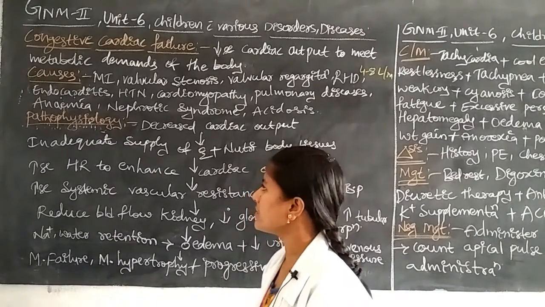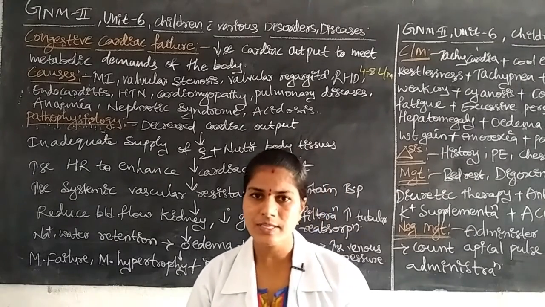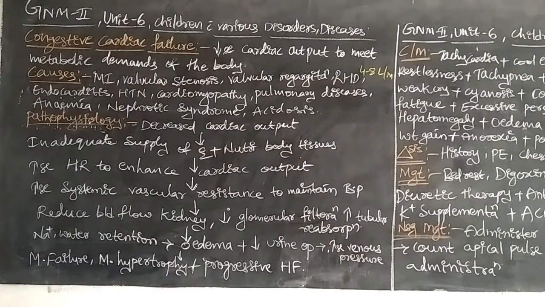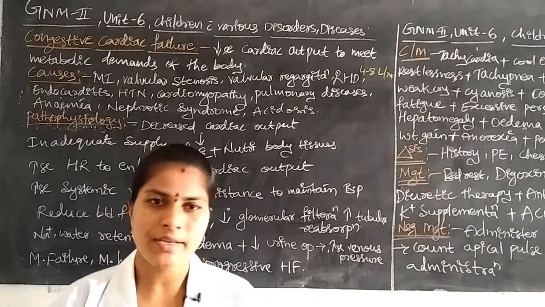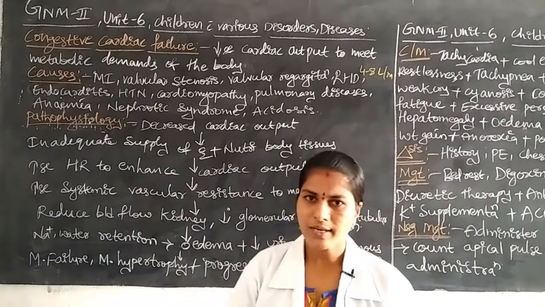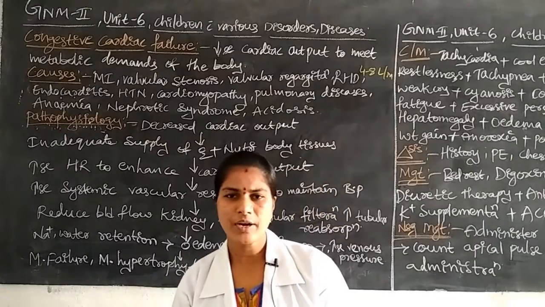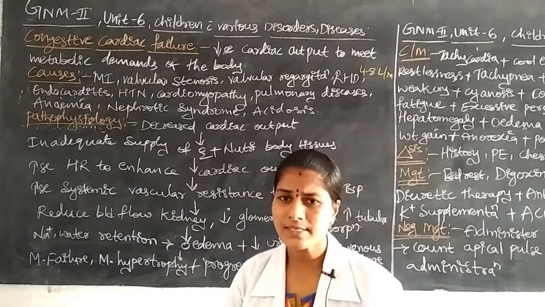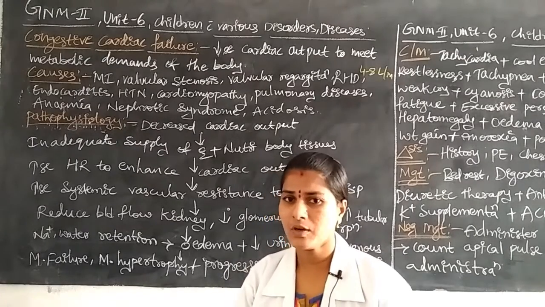Next, we are going to discuss pathophysiology. In this pathophysiology, due to the etiological factors, what happens? Etiological factors means valve stenosis, valvular regurgitation, myocardial infarction, cardiomyopathy, hypertension, whatever it may be. The children have some etiological factors.